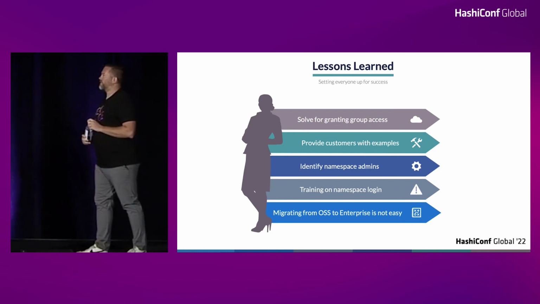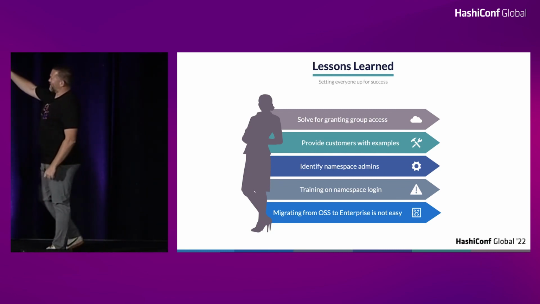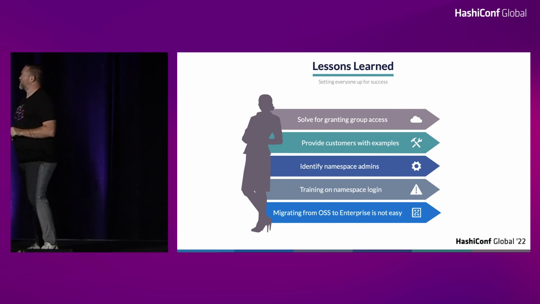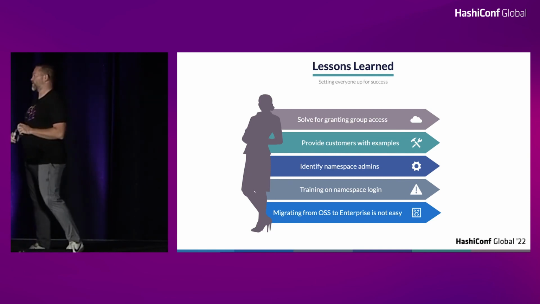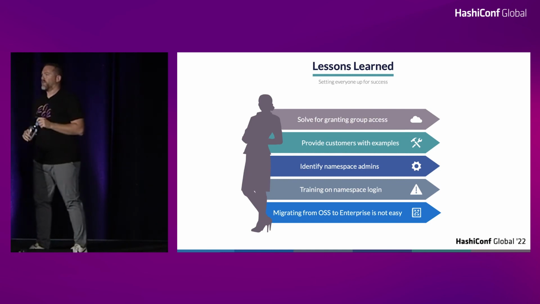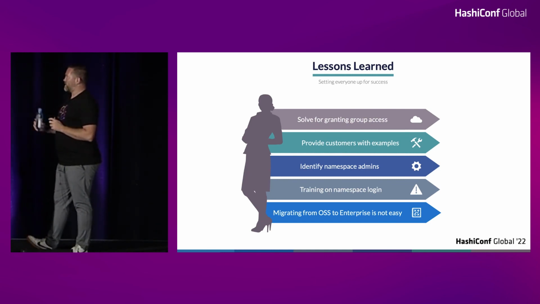So I would say, these things right here, like I think the bottom four, these are people problems, right? They're not technology problems, they're process problems, right? So anytime you're thinking about adopting namespaces in your organization, these are key things you have to think about, right?